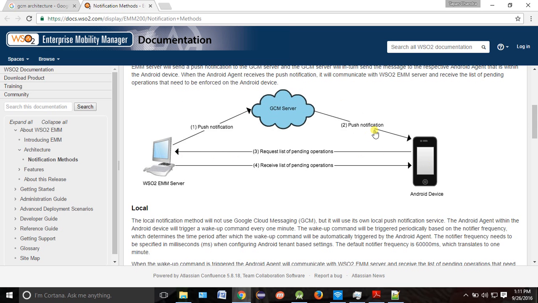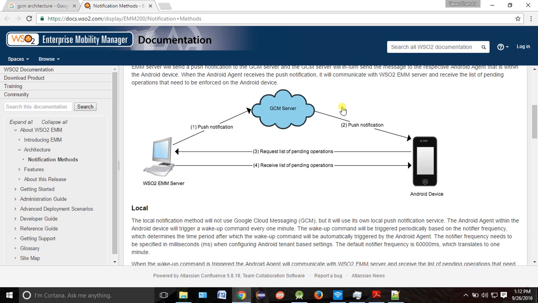So whenever there is some activity in your server account, it will push to GCM, and GCM will push to your device. That's why you automatically get a message, like, hey, Sagar has commented on Jadip's wall. Got it, right? Very simple architecture.